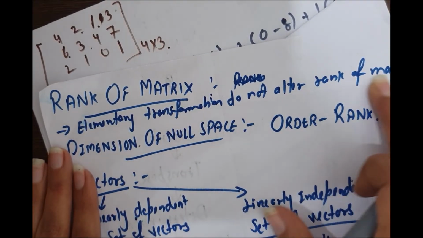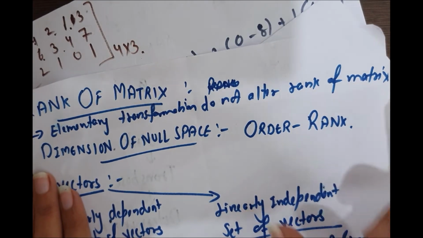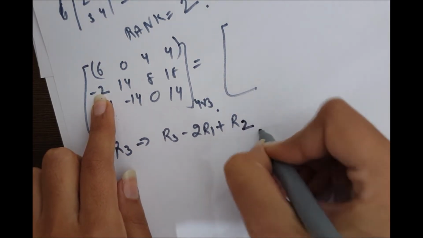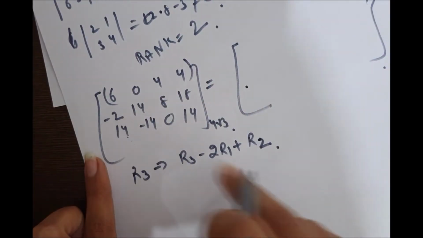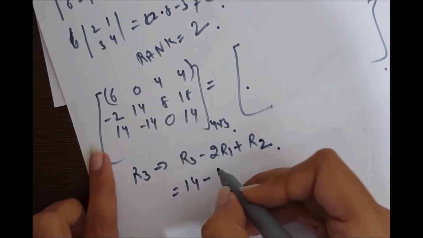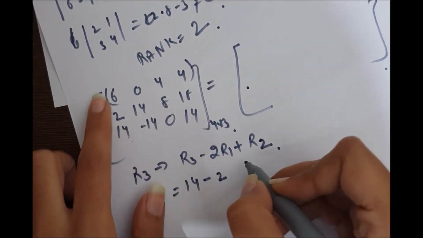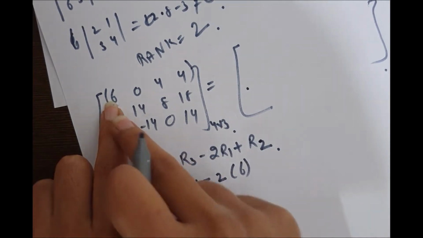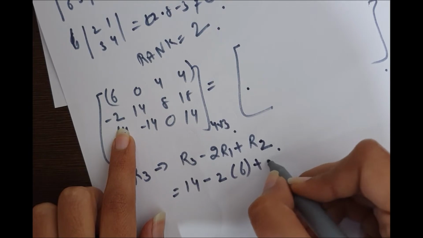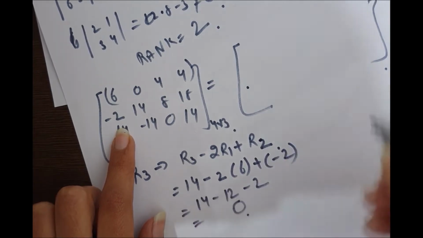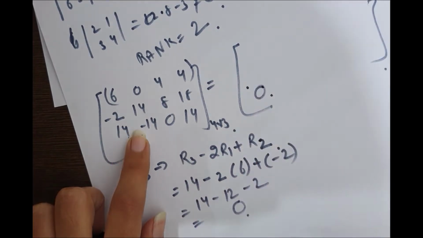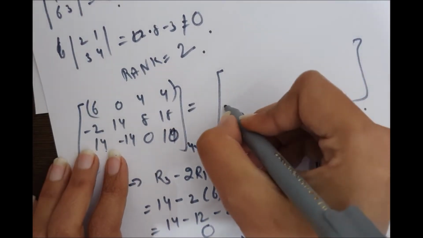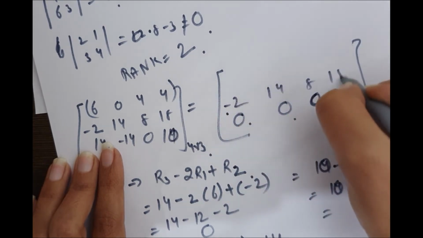Now, elementary transformations do not alter the rank of a matrix. Multiply the first row with 2 and then add it with the second row. Let's take the first element like this: 14 minus 2 into R1 for R3. 6 plus minus 2, 0. It comes out to be 0. This is 0, and the other rows stay as they are.